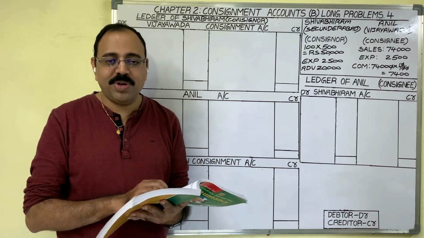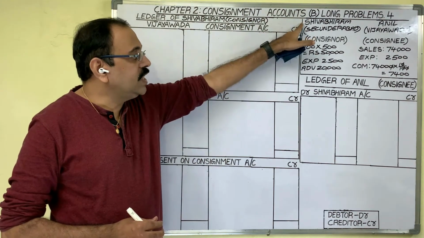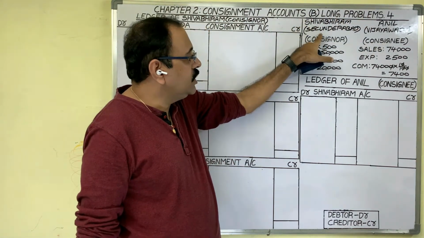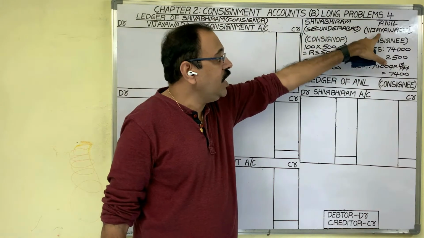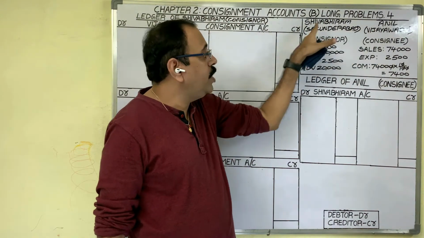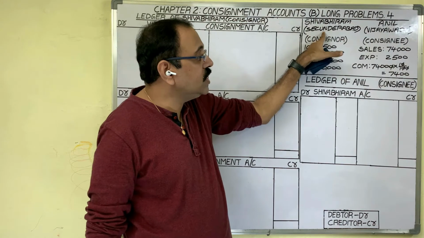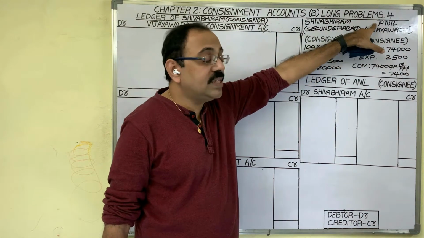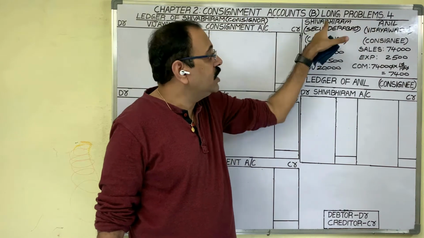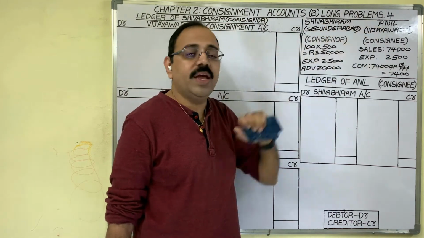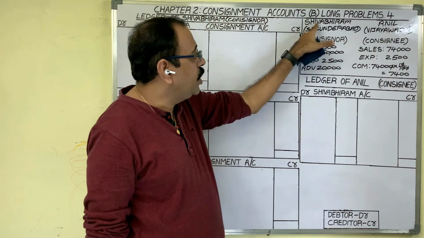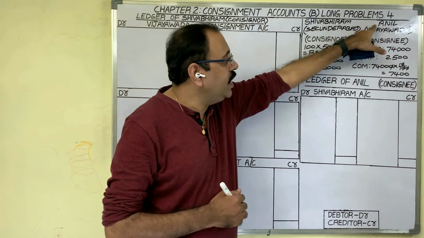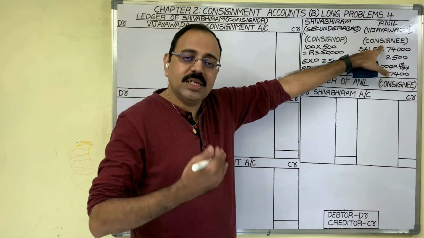Let us solve this problem. Shivabhiram is sending goods to Anil. Shivabhiram is living in Secunderabad. Anil is living in Vijayawada. Shivabhiram wants to sell his goods in Vijayawada also. So by taking the help of his agent Anil, he is selling his goods in the Vijayawada area. Here Shivabhiram is the consignor because he is sending goods, and Anil is the consignee because he is receiving goods.